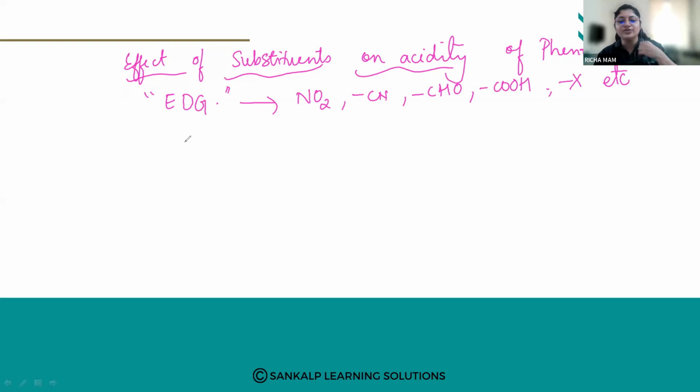So what is the effect of these substituents, the electron withdrawing groups? They will delocalize the negative charge on the oxygen in the phenoxide ion effectively. So it will stabilize the phenoxide ion. So what will happen to the acidic nature? The acidic strength will increase. This effect is more when electron withdrawing groups are present at the ortho and para positions.